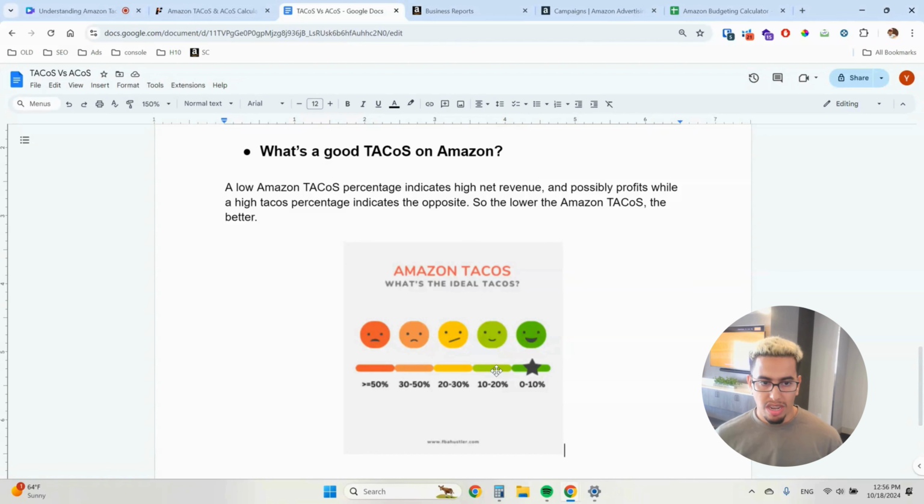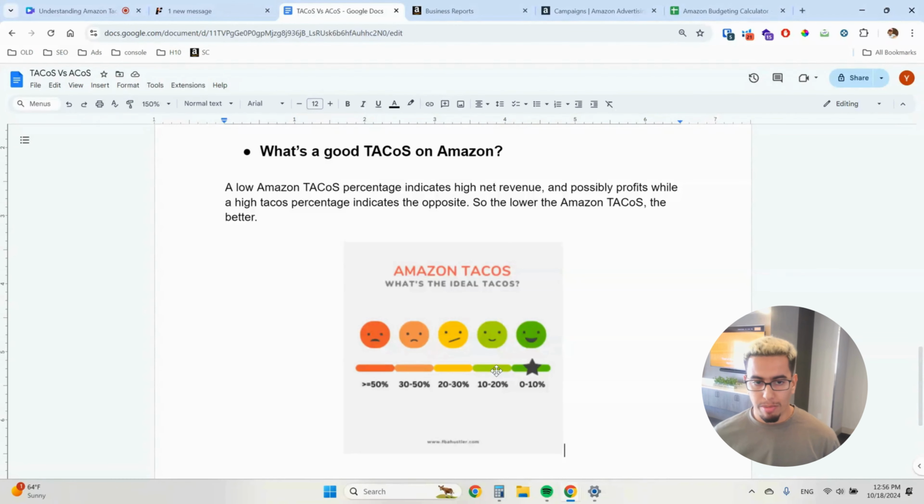Anything above 30%, 30 to 50%, and even above 50% is usually alarming, and you should not be spending that much on Amazon ads. Nevertheless, it can be an exception for a product launch. A product launch can get out of the honeymoon phase very quickly, and you need to get people back to the detail page.